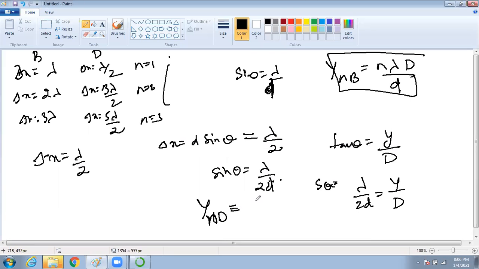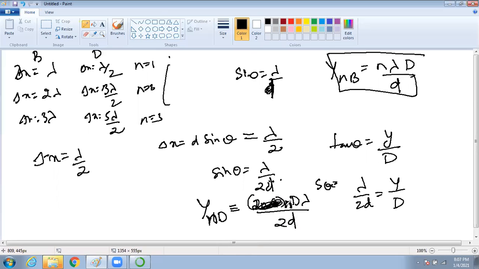So what was our dark fringe? Who will tell me? N d lambda by 2d. Clear? Yes, sir.